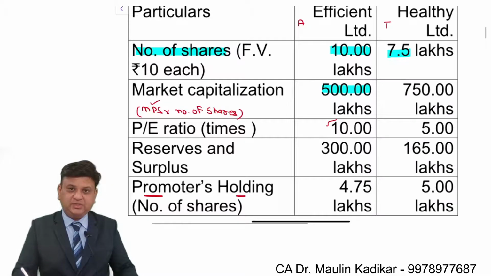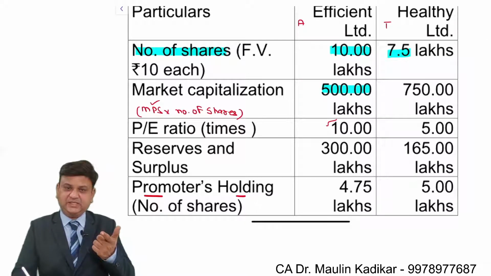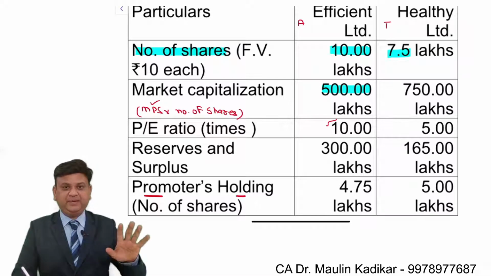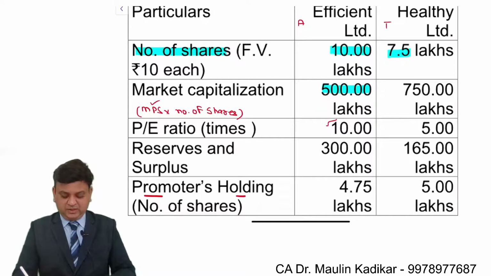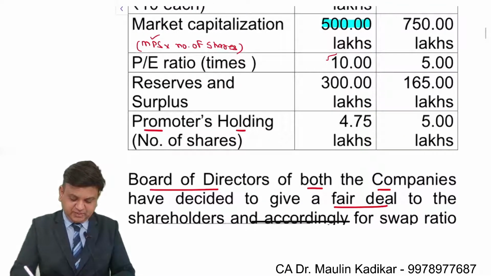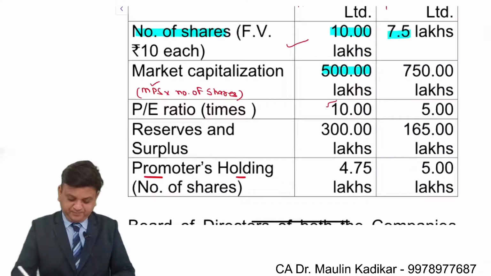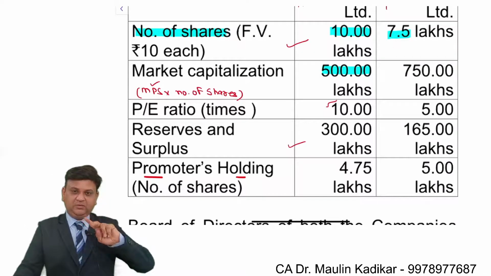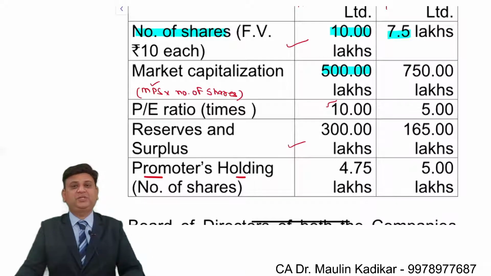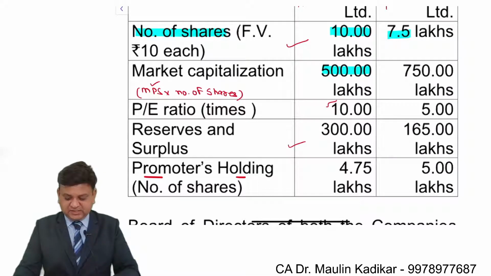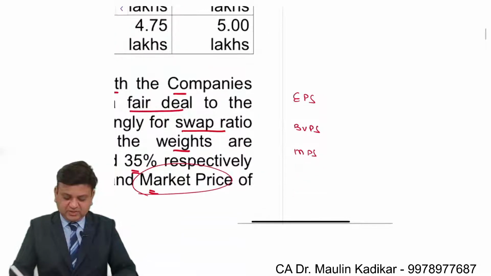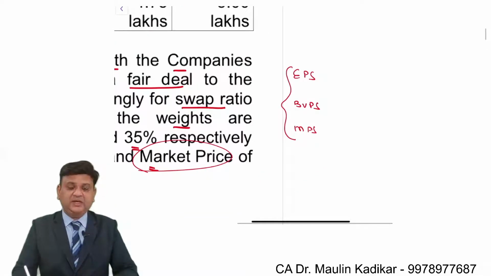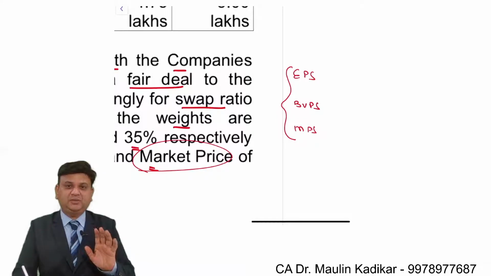The price earning ratio is given, yes. So MPS and price earning ratio will give the answer of earning per share. So we have EPS, we have MPS. We have been provided with the information about the equity share capital and the reserves and surplus. So the total of both of them is the total book value, and based on that, the book value per share can be calculated. This is the way. So there are three methods by which we will make the calculation of the exchange ratio, and then we are supposed to apply the weighted average.